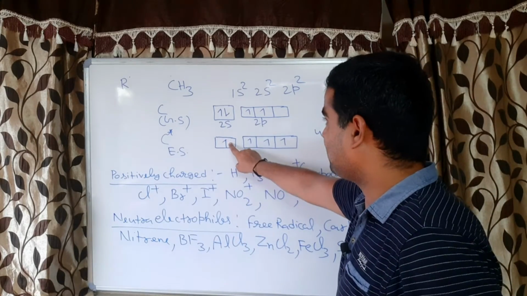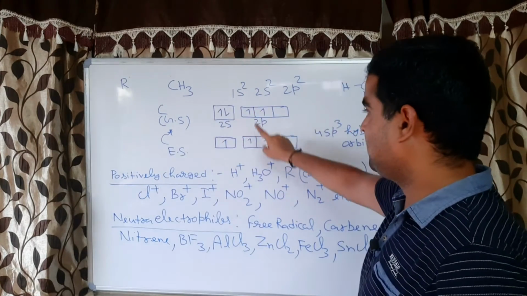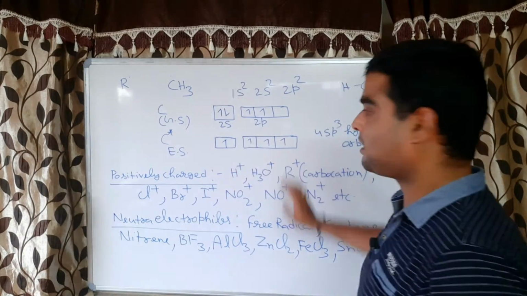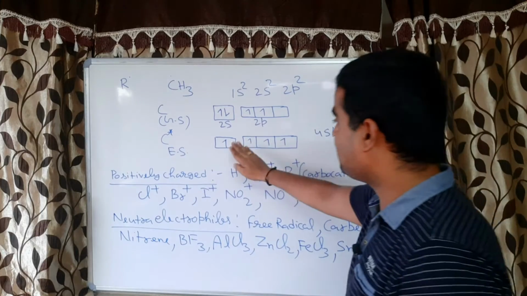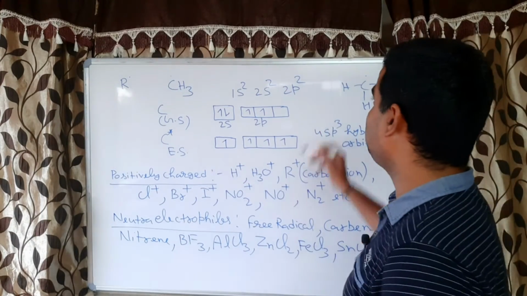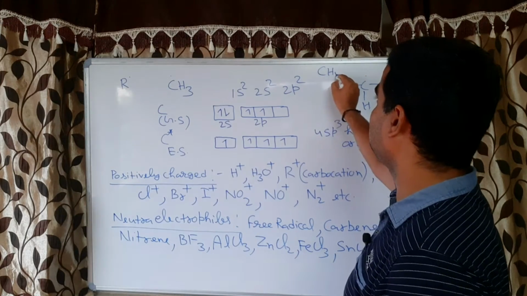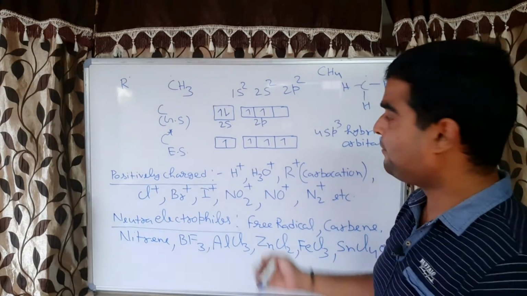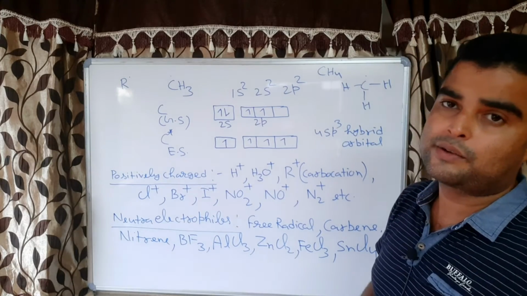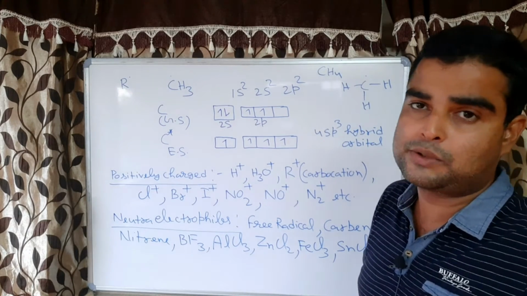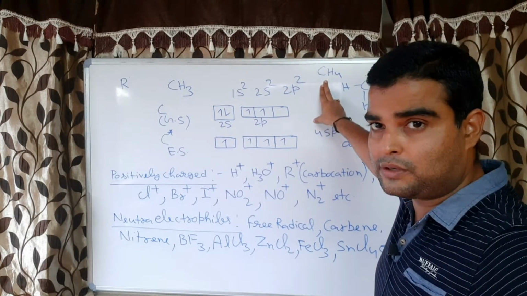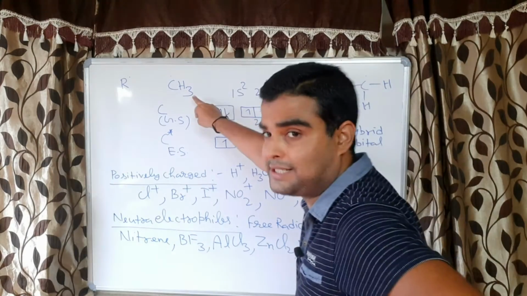One electron of carbon, one electron of hydrogen, one electron of carbon, one electron of hydrogen, means all electrons will be paired, means carbon will combine with 4 hydrogen atoms, then it will form CH4, correct? If all the 4 electrons combine with hydrogen, then it will form CH4, but we are not talking about CH4, correct? We are talking about CH3.